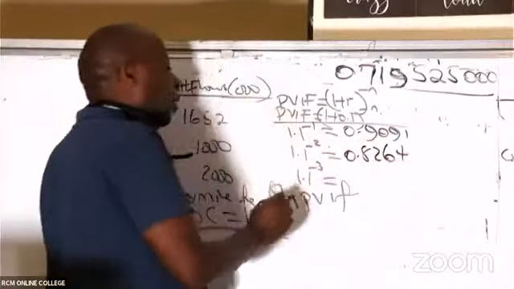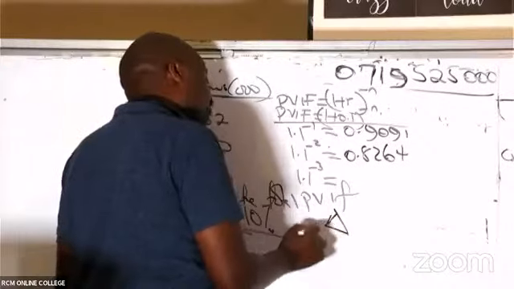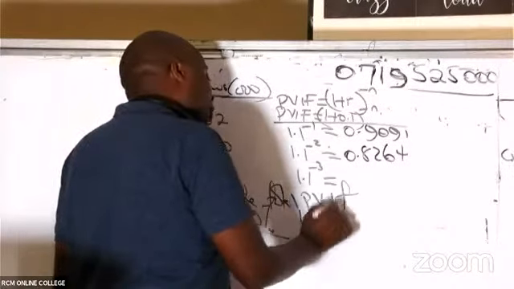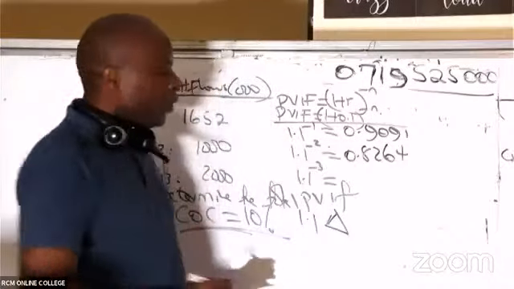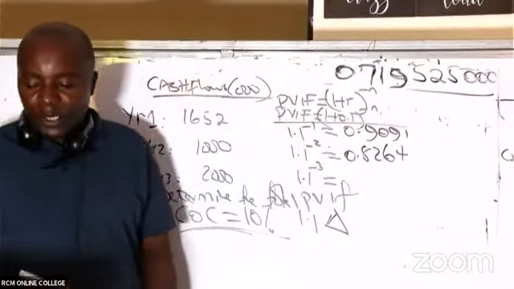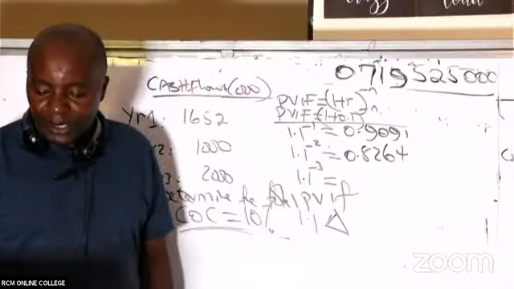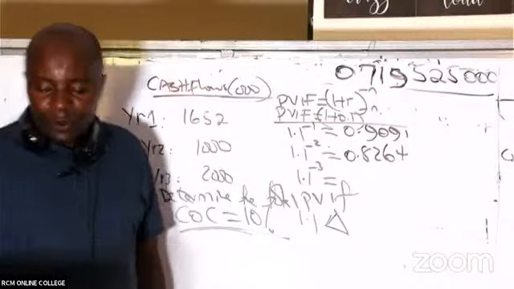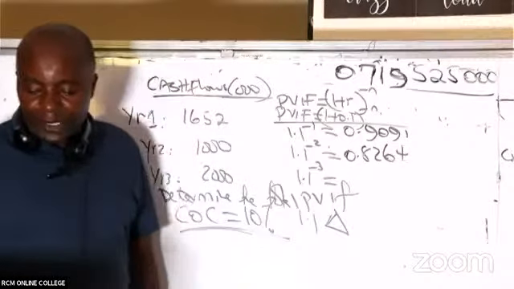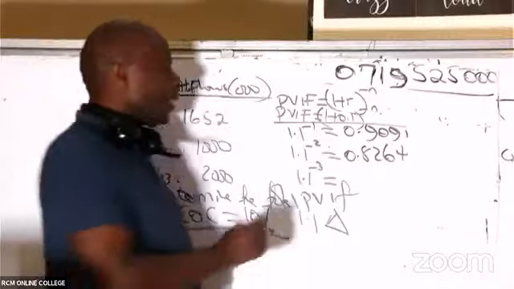0.8264. How about 1.1 raised? Please ensure that your calculator has that raise function. So you simply say 1.1, and then you press raised, and then you say minus 3 there by the side. That will be able to help us. So year 3, MD gave me this figure first: 0.7513. Thank you very much.